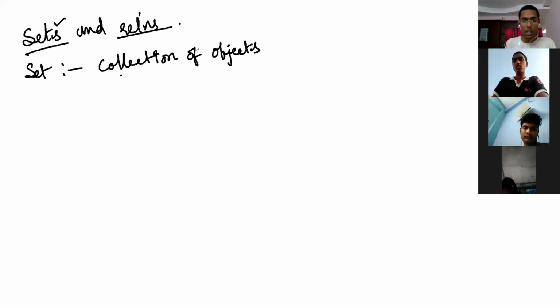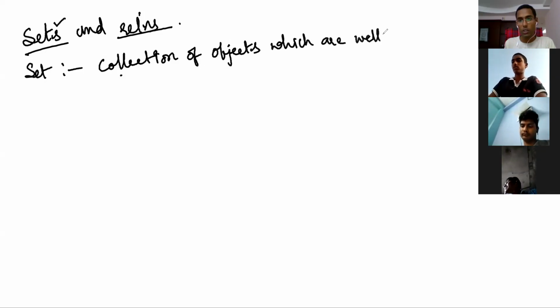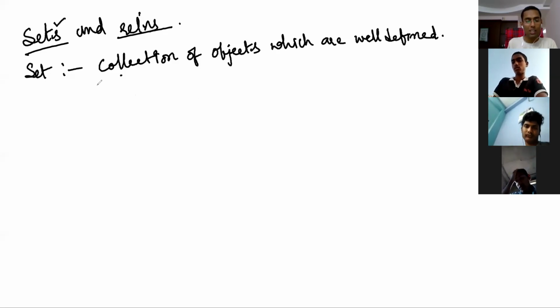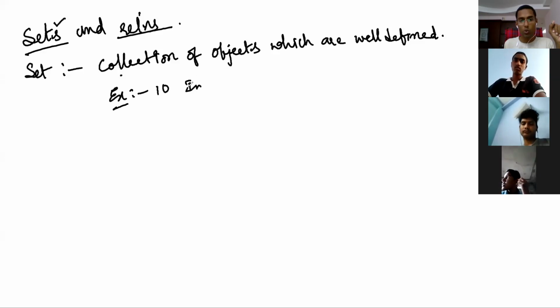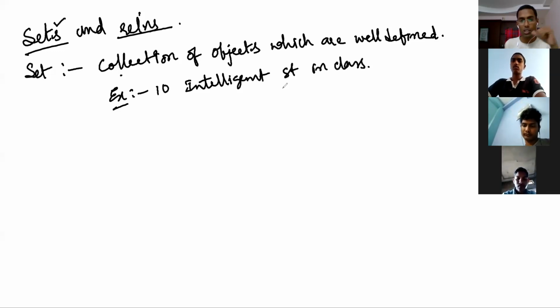Therefore what we should say is a collection of objects which are well defined. So simply, you can say a well defined collection of objects. What is that? Well defined means, for example, let's say you have 10 intelligent students in a class. If I say 10 intelligent students in a class, this is not well defined.